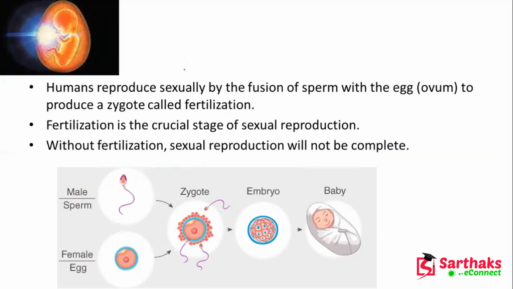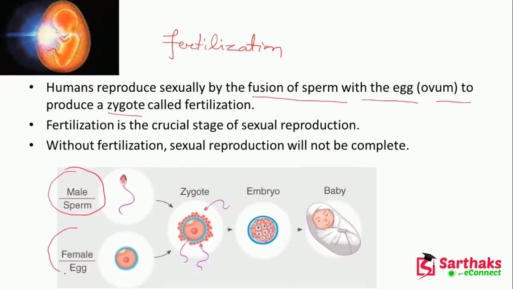Now, humans reproduce sexually by fusion of sperm with egg, the ovum, to produce the zygote. This is called fertilization. Fertilization means the sperm comes from the male and the egg from the female, and these two produce the zygote, and this process is called fertilization.